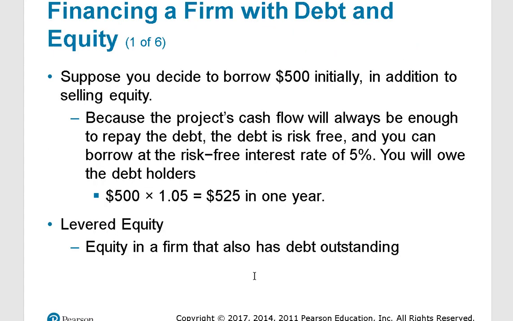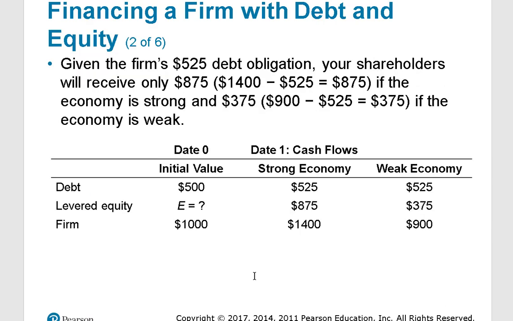Now, what if we decide to borrow $500 instead of using all stock? If we borrow $500 and the interest rate is 5%, it's risk-free debt. At the end of 1 year, we're going to have to pay $525 back to the bondholders. Now, the equity, the ownership position, is levered equity since there is outstanding debt. So if we have this $525 debt obligation, how does that affect the cash flows?